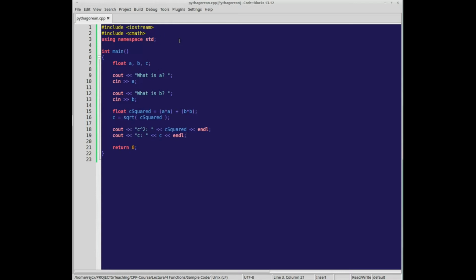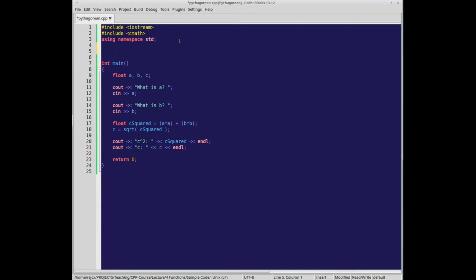Okay. So if we were to make a function to calculate C, then it's going to return C. C could be a float, a number with a fraction, because you could do square root of 4 and that's 2, but if you did square root of 3, that's going to give you a number with some sort of remainder at the end. So float, we know we want to get that. Let's call it Pythagorean for now.